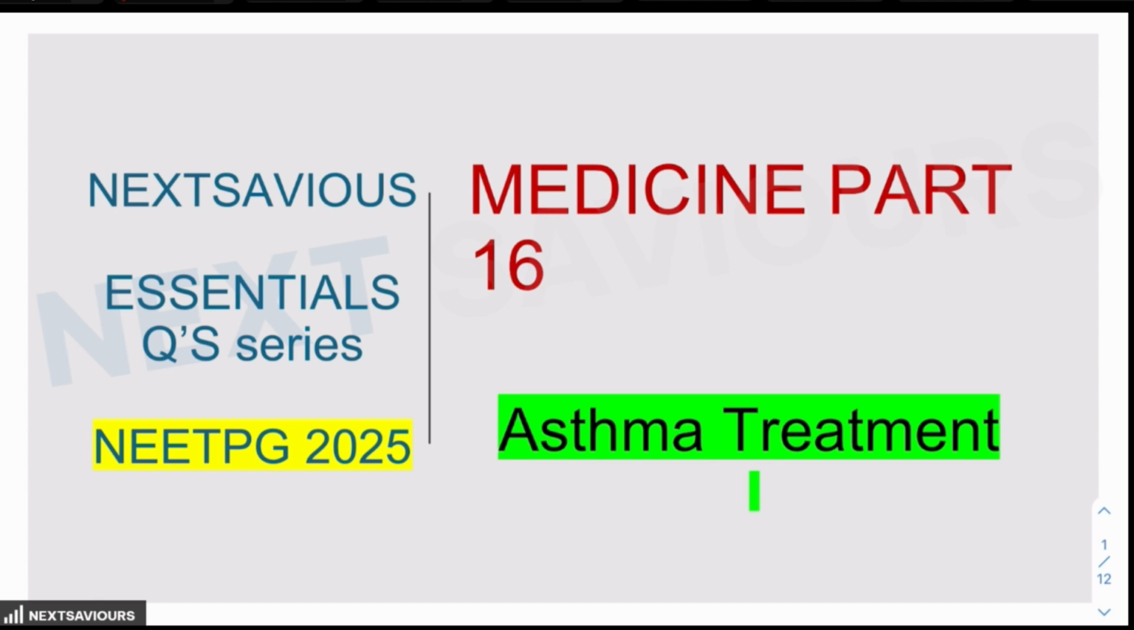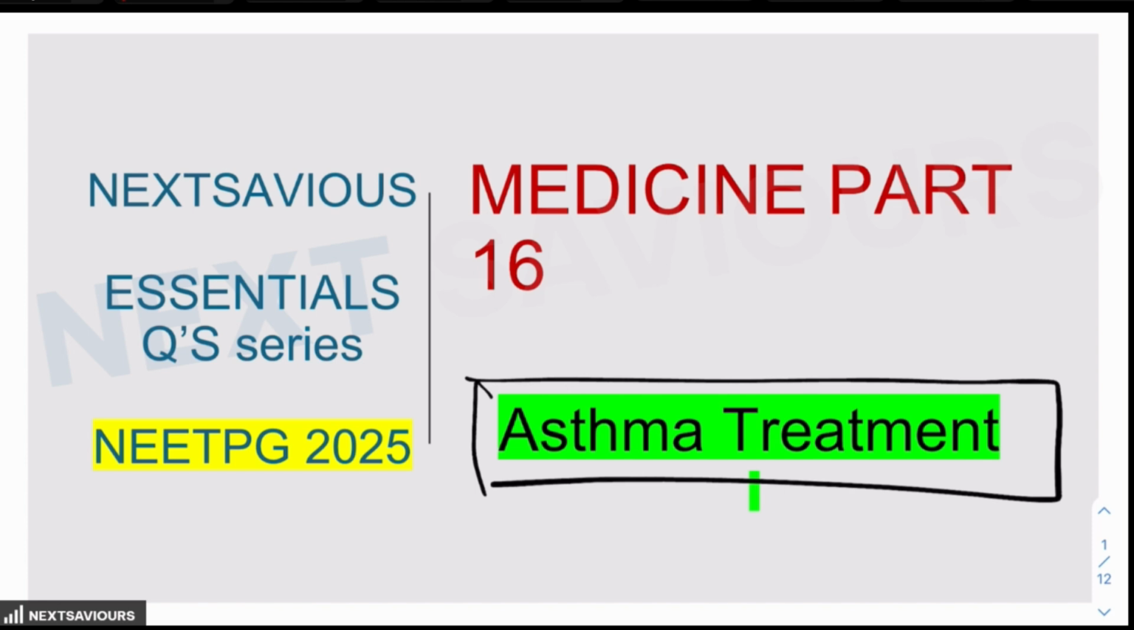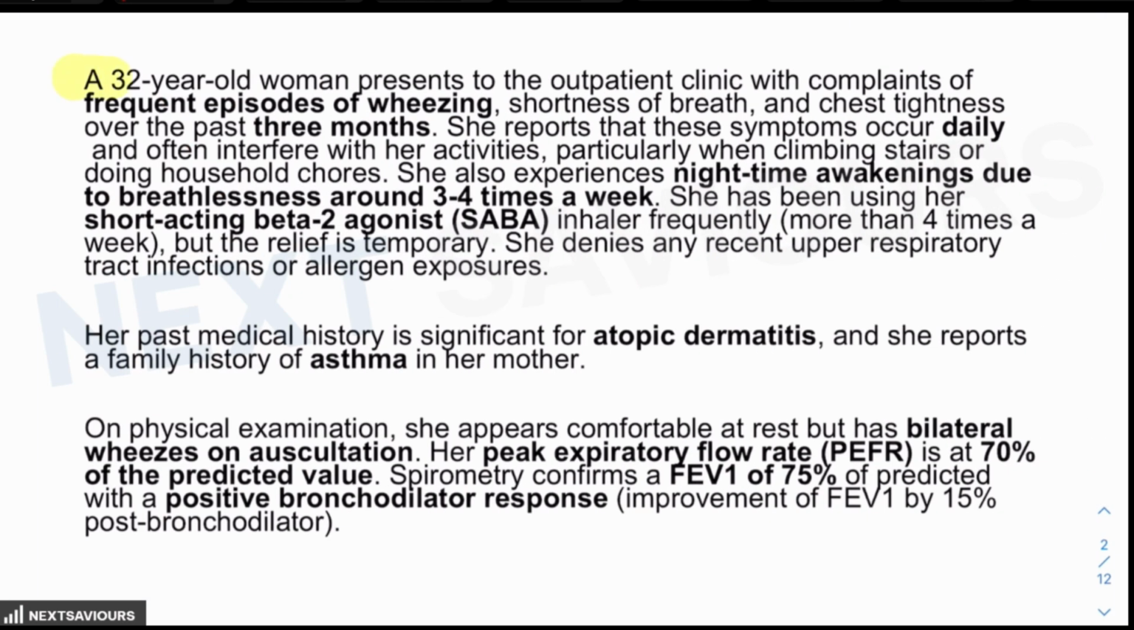And today we are going to talk about the question where in the first half they are going to ask you to identify the disease, in the second half the category in which the disease is lying, and based on that specific category they will be asking about the management. So basically what we are talking about is the management of asthma and the identification of the category of asthma. A 32-year-old woman presents to the outpatient clinic with complaints of frequent episodes of wheezing.